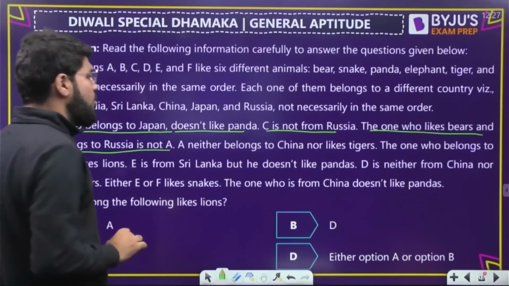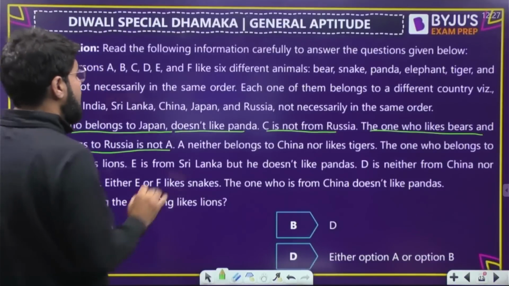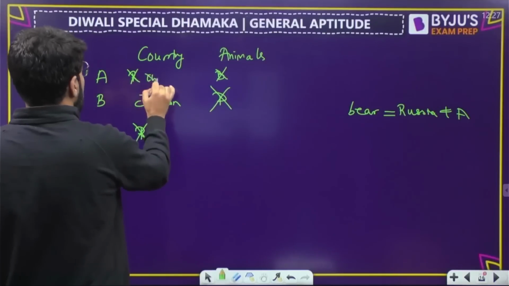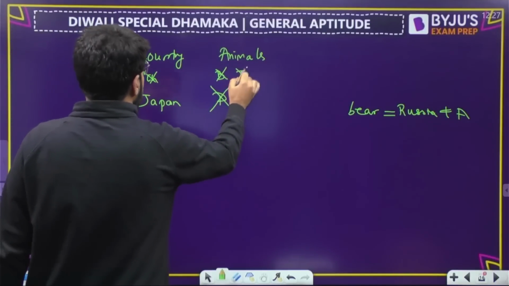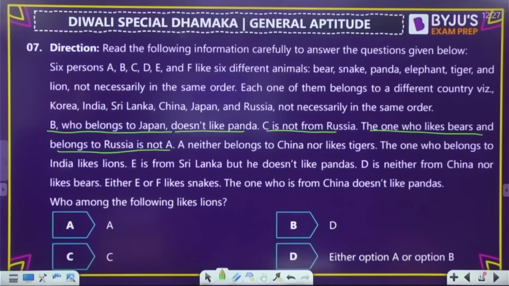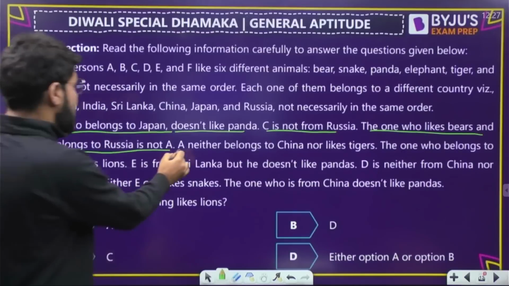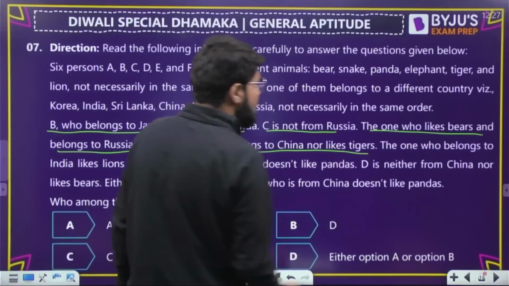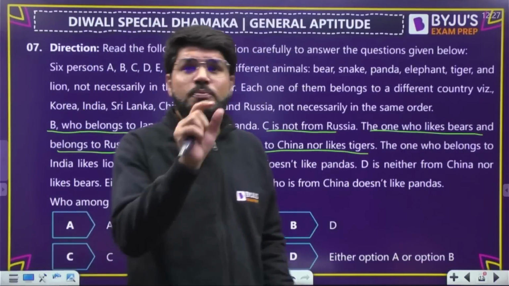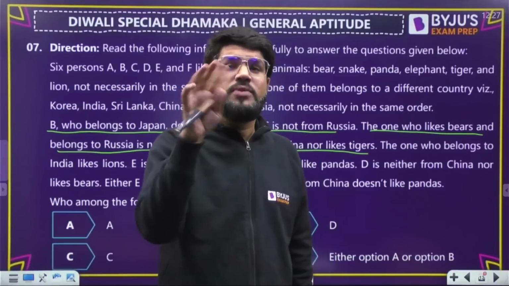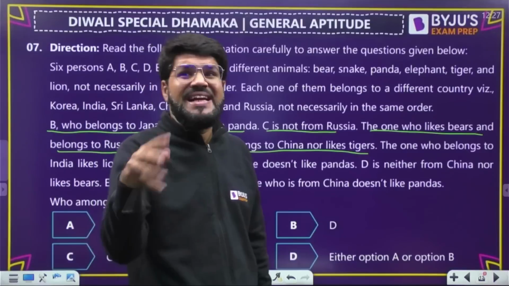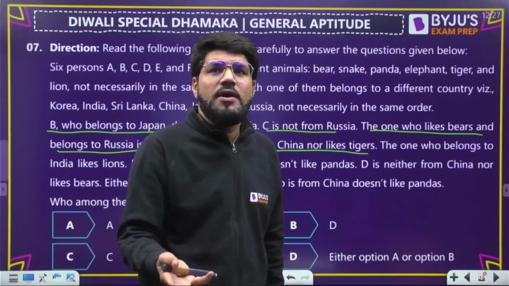A is neither belonging to China nor likes tigers. So A does not belong to China, does not like tiger. What A likes we will see later. Because in mapping you have to place down every statement, only then some conclusion will come. If you just blindly keep reading, no conclusion will come.